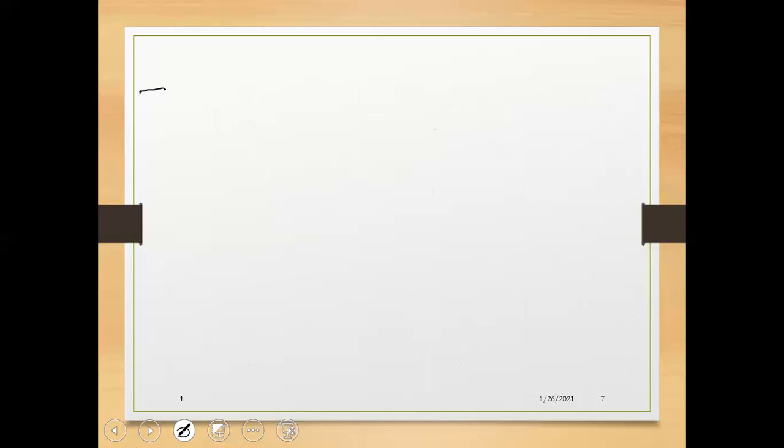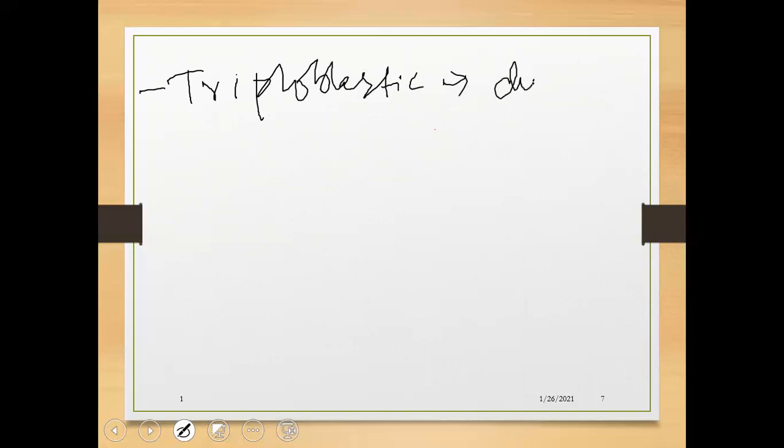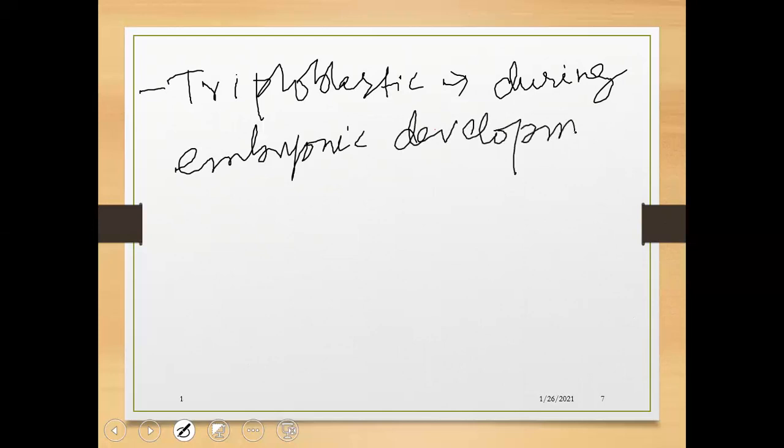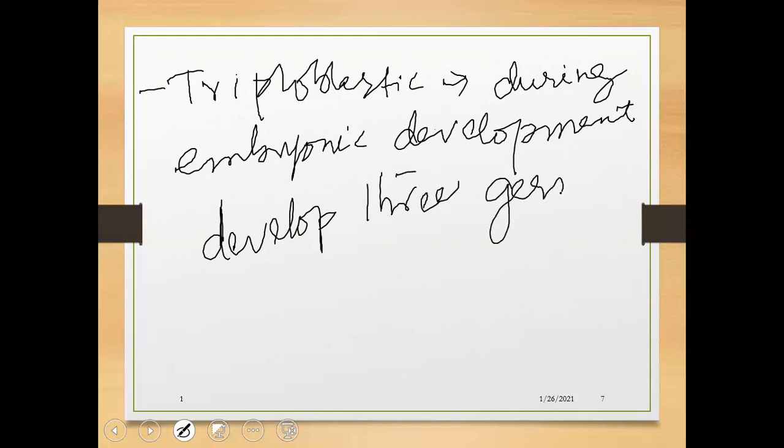Phylum Chordata organisms are triploblastic. During embryonic development they develop three germinal layers.